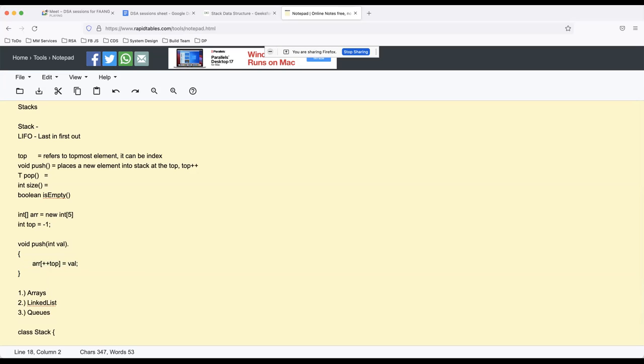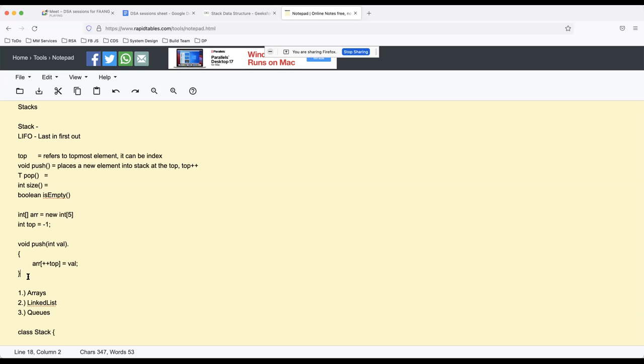And before pushing, I can just check the size. In this particular case I don't have to shift anything. Does it make sense? Here I don't have to shift the elements in the array. That would have happened if my top is always at the 0th index. But I'm saying that let's not keep top at the 0th index. Let's keep on incrementing the top, and whichever is the last element in the array, that can be my top.